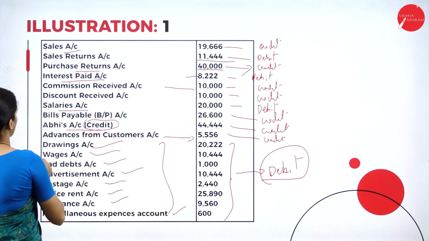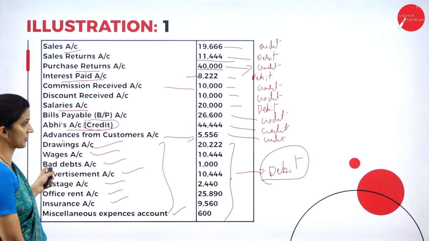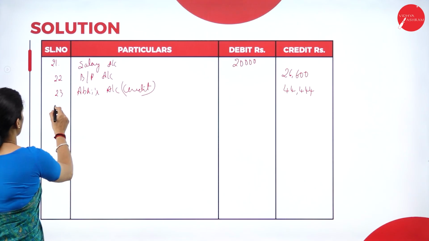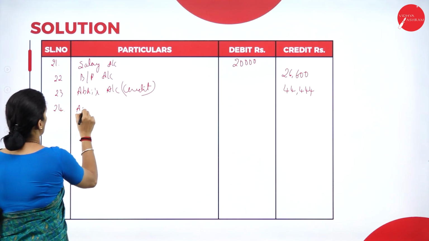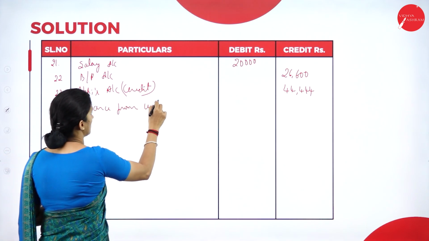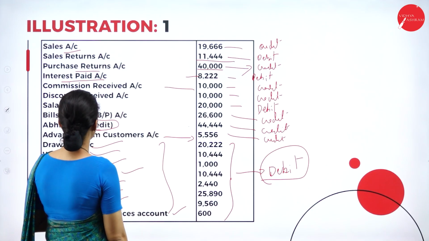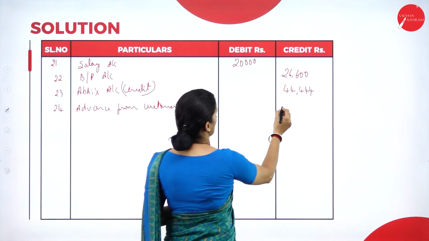The amount is 44,444. Then we have advance from customers, 5,556. That is also a liability.